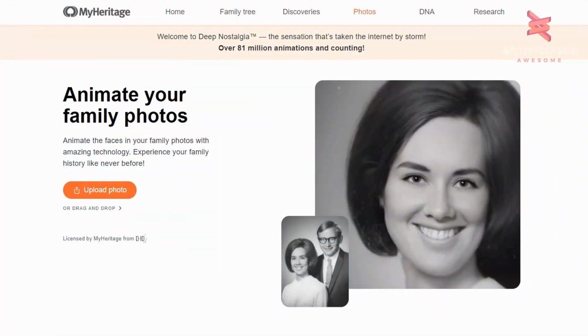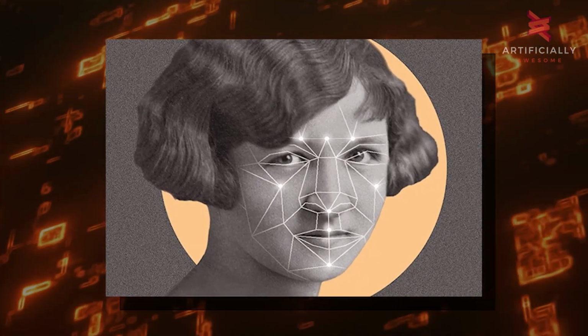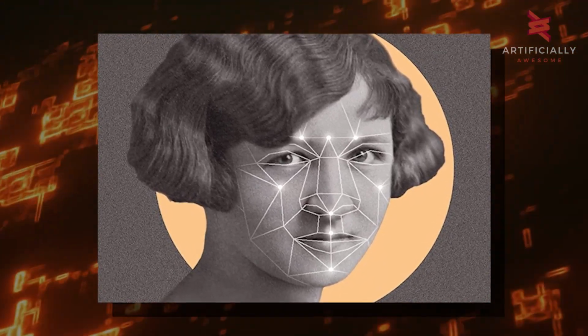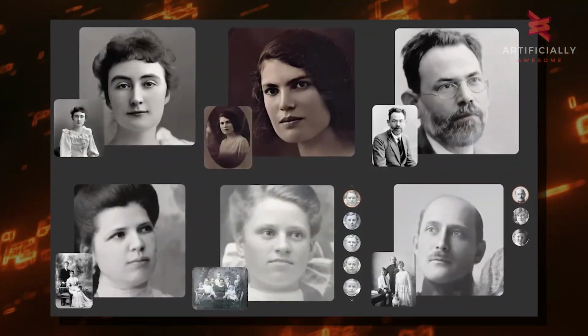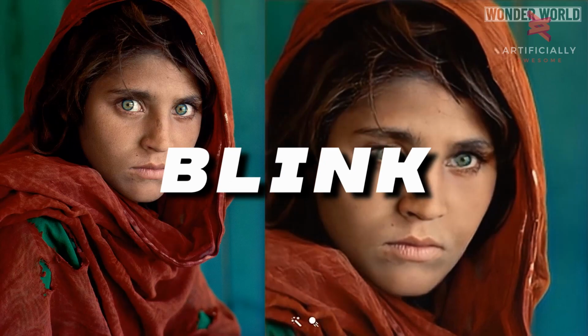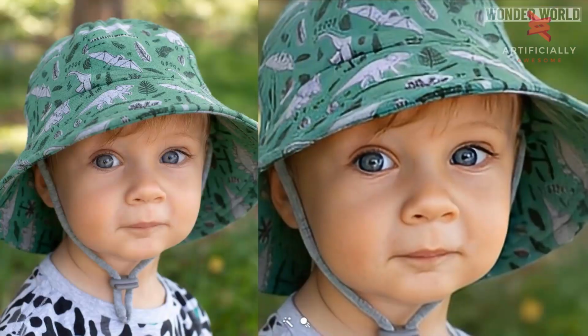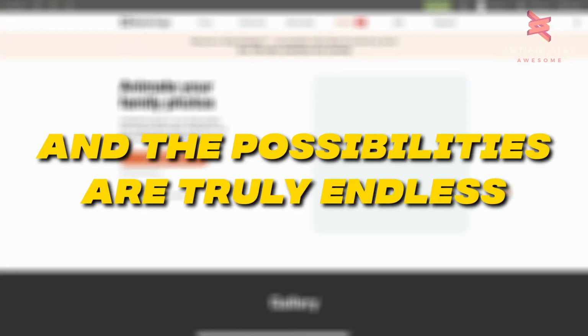Here's how it works. Deep Nostalgia uses what are known as drivers, sequences of fixed movements that can be applied to a still image. The AI maps the face in the photo, identifying key facial features like the eyes, nose, mouth, and overall facial shape. It then applies one of these drivers to the image, resulting in an animation that can make the person in the photo blink, smile, look around, or even express surprise. The resulting animations are eerily lifelike, and the possibilities are truly endless.